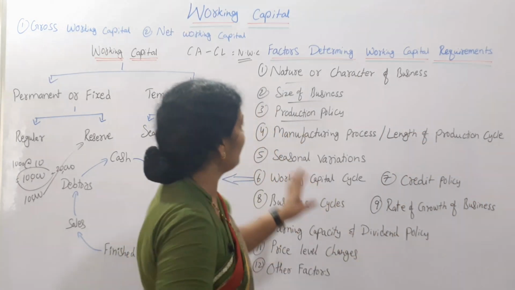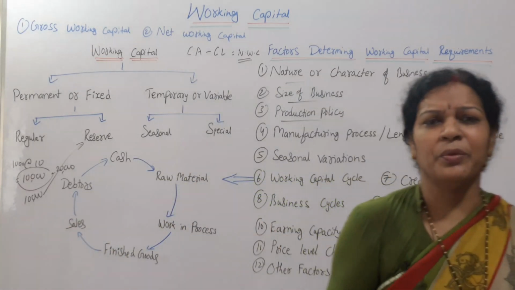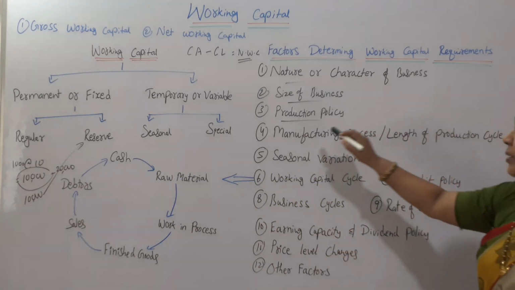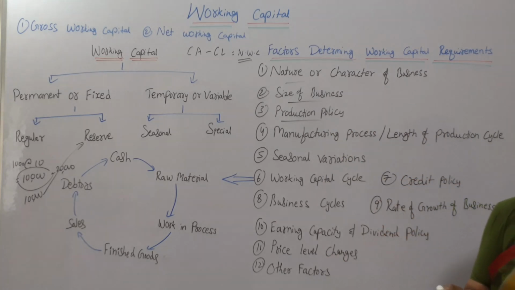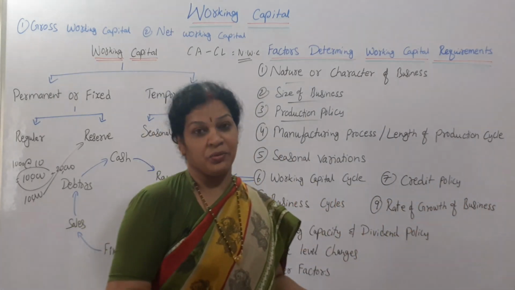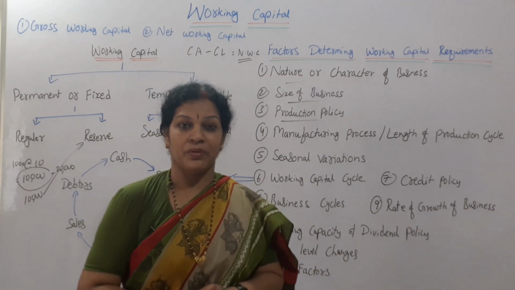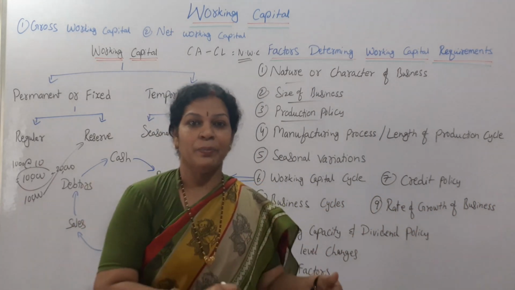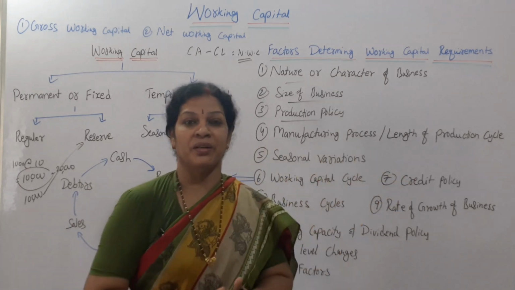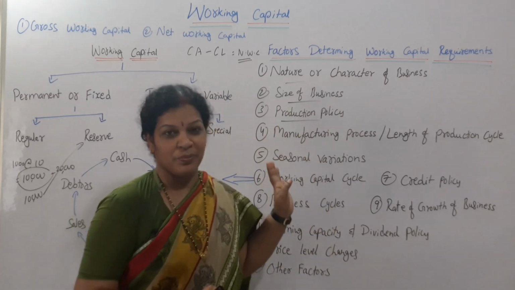Are you getting it? In the same way, next, size of business. If the size of the business is very big, then they require more working capital. If the size is very small, then they require less working capital. Production policy also. What is the production policy? The best one you can take: suppose they are manufacturing in the organization itself. If the product is manufactured in the organization, then they require more working capital. If there is no manufacturing, and they directly purchase the ready product from some other organization and sell it to someone, then they require less working capital. So that depends on the production policy.